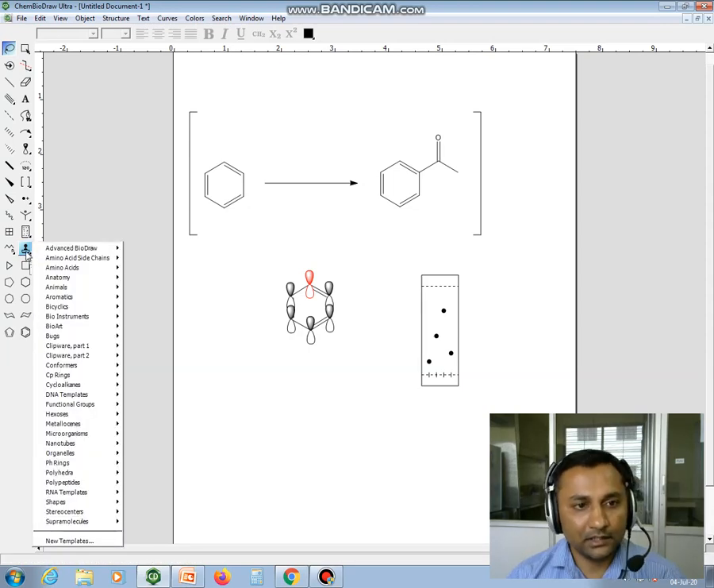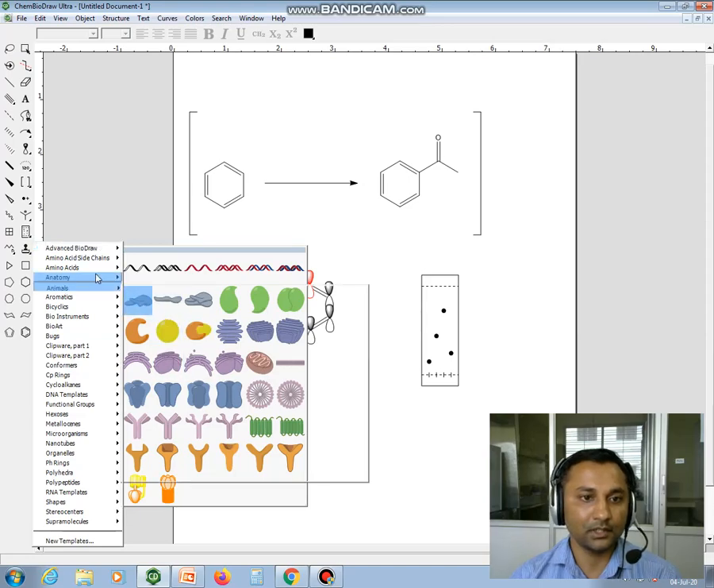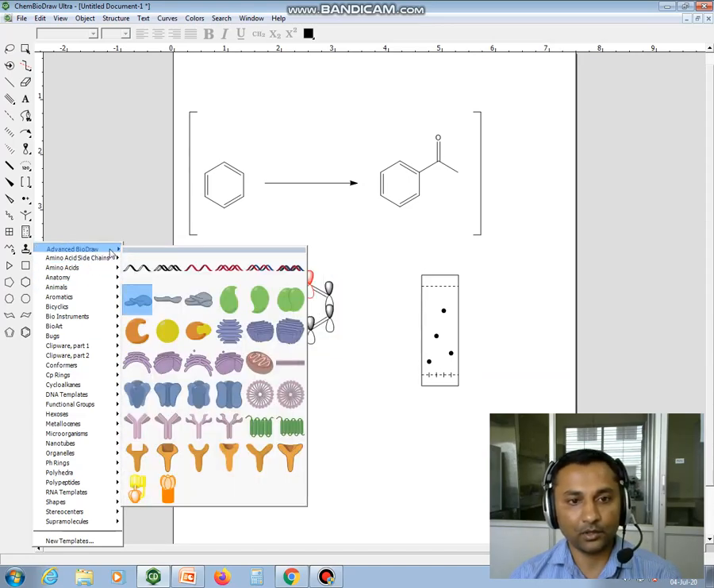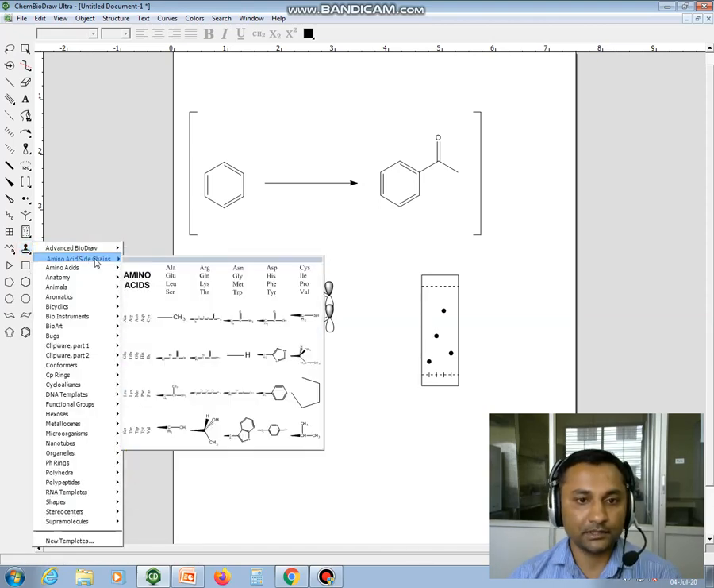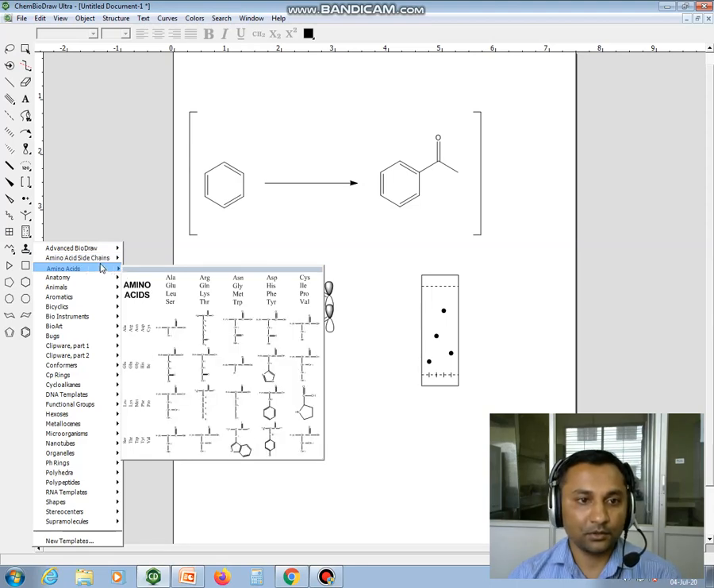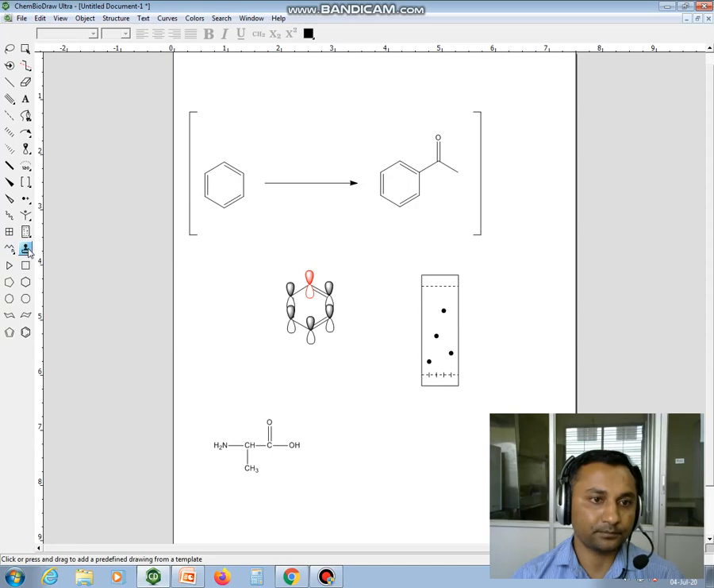Now this template is a great time saver. You can use these templates to draw complicated structures. If you want to generate any abstract, or if you want to draw biological structures, then also you can use this software. Here you can see that it's BioDraw, and these amino acid side chains are available. So you need not draw all the structures of amino acid side chains. Whatever amino acids you require, you just go to this template and click on this. Within a second you can get your structure here.